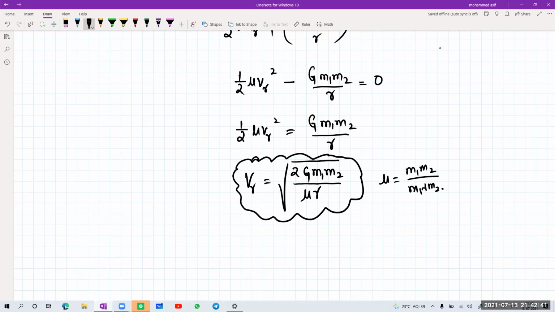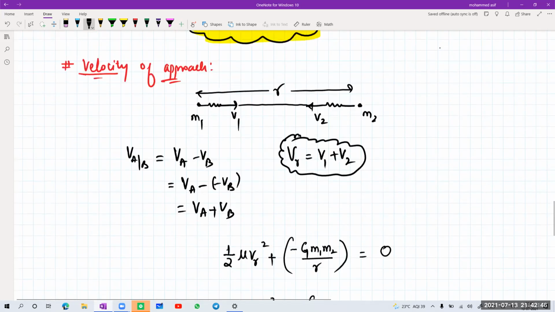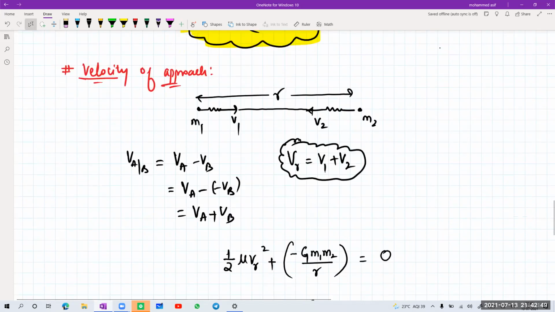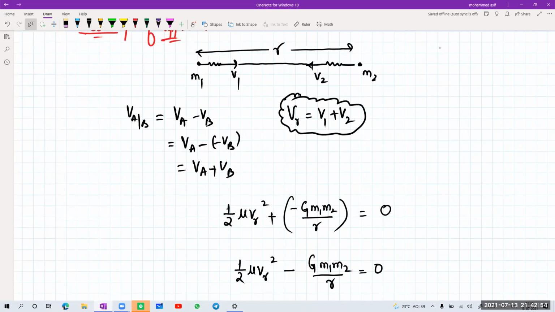So these are the two applications that are very important in gravitation. One is how to calculate the velocity of approach. When it is the relative velocity of approach, V1 plus V2, they also have gravitational potential energy between them. So initial kinetic energy is half into mu into VR square, and gravitational potential energy is minus G M1 M2 divided by R, which must be equal to 0. Why is it 0? Because at a larger distance the gravitational potential energy and the system will be at rest, the total energy at that time I'm taking as 0. Is that clear? These are two very, very important applications.